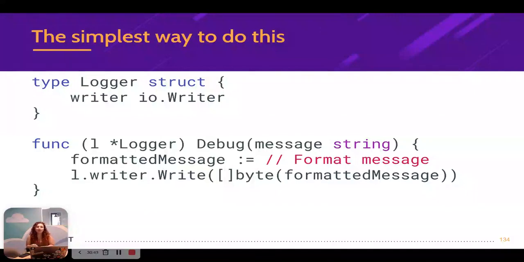Also, embedding an interface might be quite confusing. Not everyone knows what happens when we embed an interface. And also, when someone calls the Write method on the logger, they might expect the implementation to just be of the logger and not to change depending on how the logger was created. So putting that all together, I really think this is the simplest way to do it, but there are cases where embedding an interface in a struct is useful.